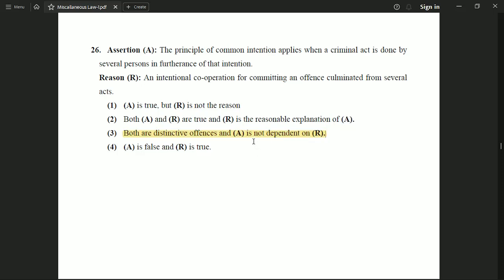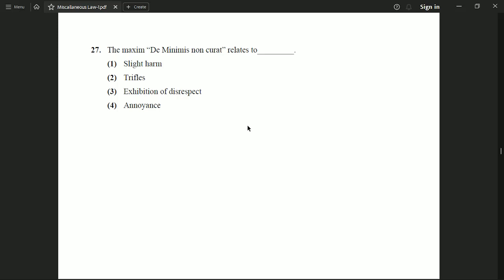Okay. Now the next question is the maxim de minimis non curat relates to option 1 slight harm, option 2 trifles, option 3 exhibition of disrespect, or option 4 annoyance. And the correct option to this question is option number 2, trifles.